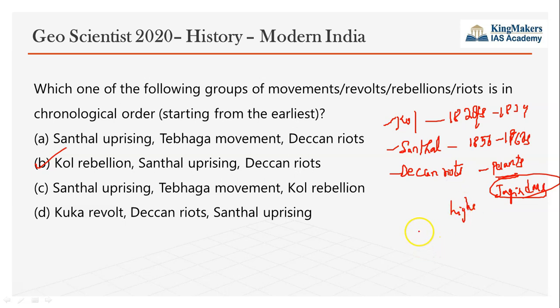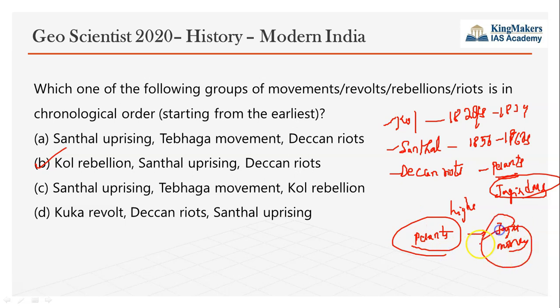The riot took place between the peasants on one side and Jagirdars and moneylenders on the other. They also brought in a social boycott. All these peasants decided to boycott the exploitative Jagirdars. That is another initiative which they took. So this is the chronological order from earliest to latest.